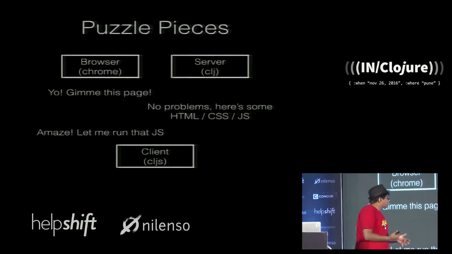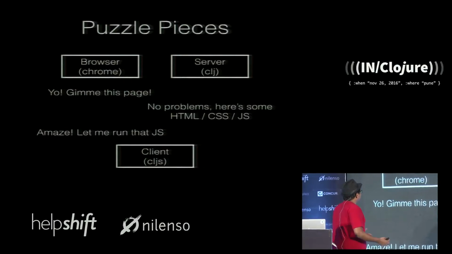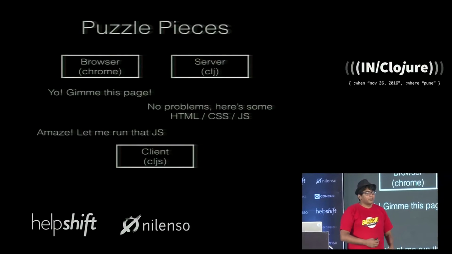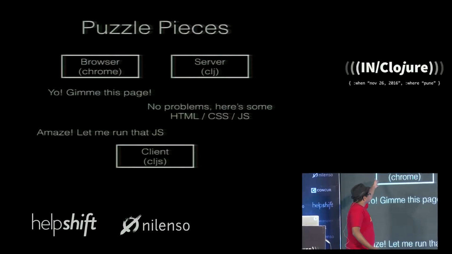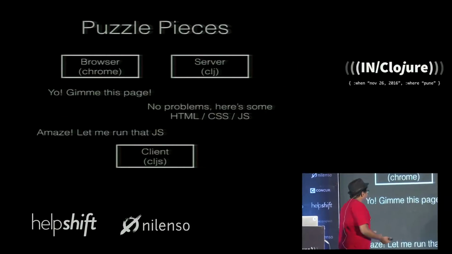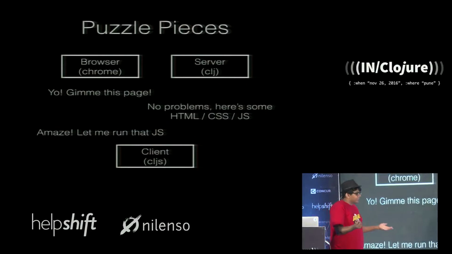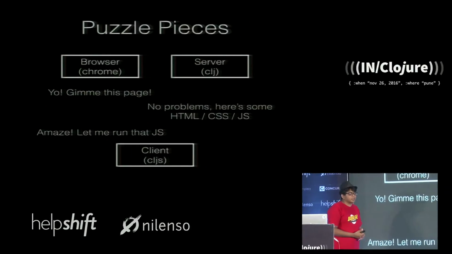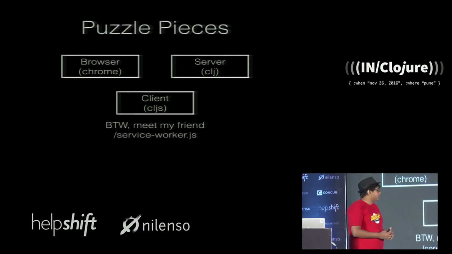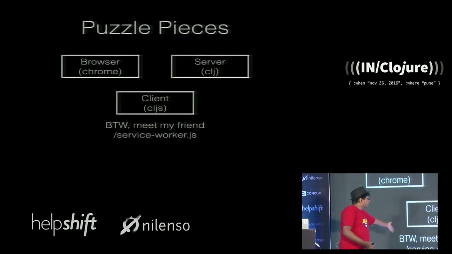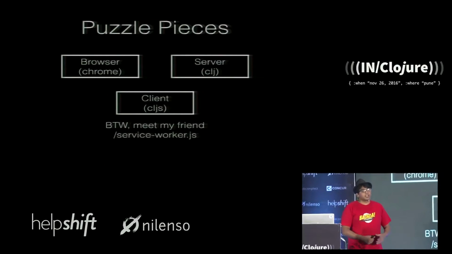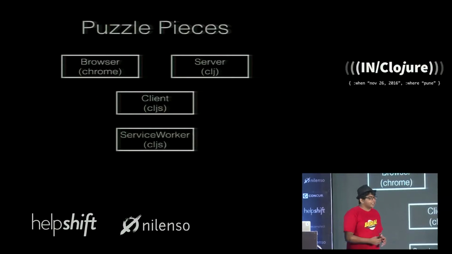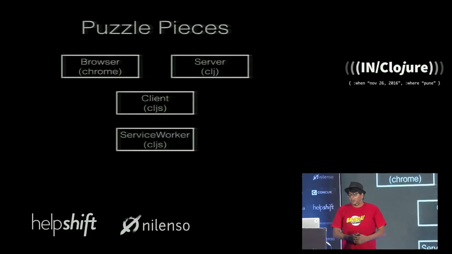Okay, so let's speak about the various pieces of the puzzle. This is the flow that most people are used to with web programming. You have a browser, for example Chrome, and you have a server. The browser says, hey, give me this page. And the server says, yeah, fine, here's some HTML, CSS, and JavaScript. And the browser just runs that JavaScript. Now your JavaScript says, hey, by the way, here's my friend, the service worker. Can you run this person as well? And the browser, assuming it has the capabilities, agrees. And so the service worker appears on the stage.